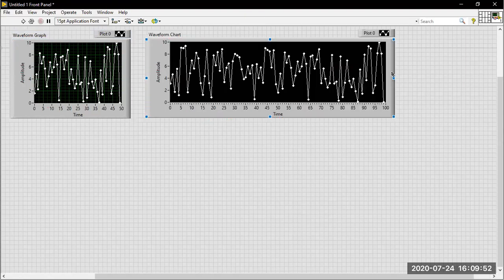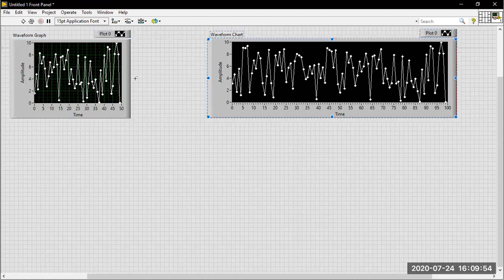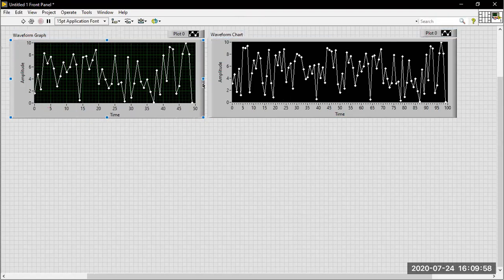So see here, in the waveform graph and in the waveform chart, in both waveform representations, only one plot will be available. You don't have two plots. One plot means this entire thing is one plot. The data points, this is one data point, 1, 2, 3, 4, 5, 6, 7, 8. These 50 data points will be available in both places. But only one plot is available.